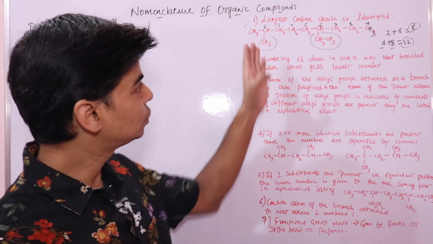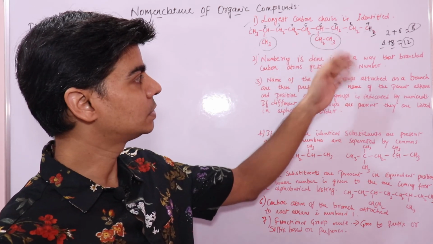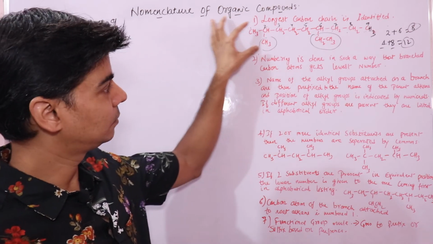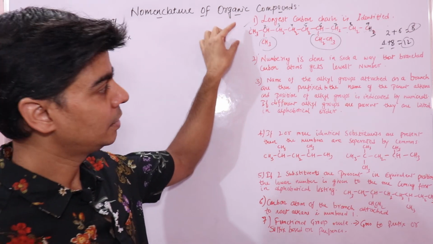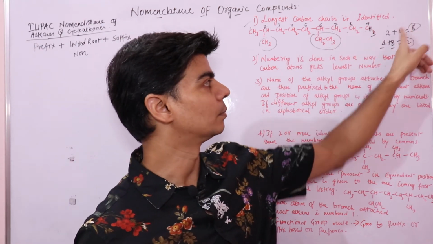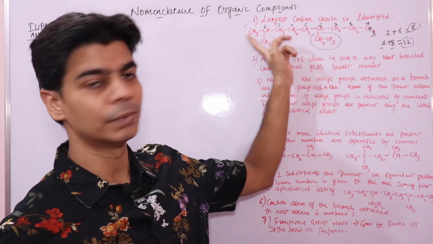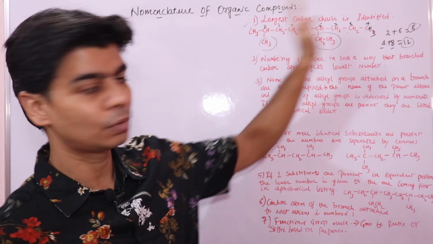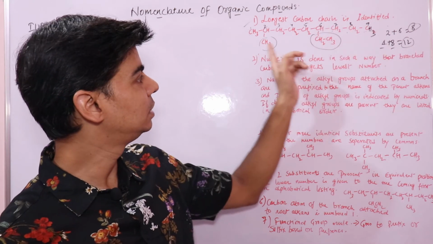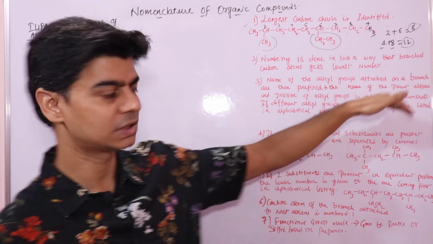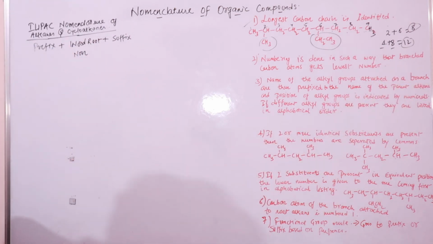You should start numbering these carbon atoms from the side where you get the lowest sum of these two numbers. So it is 8. We will follow from left to right, because from left to right these chains get low numbers and their sum is also low, the lowest sum rule.